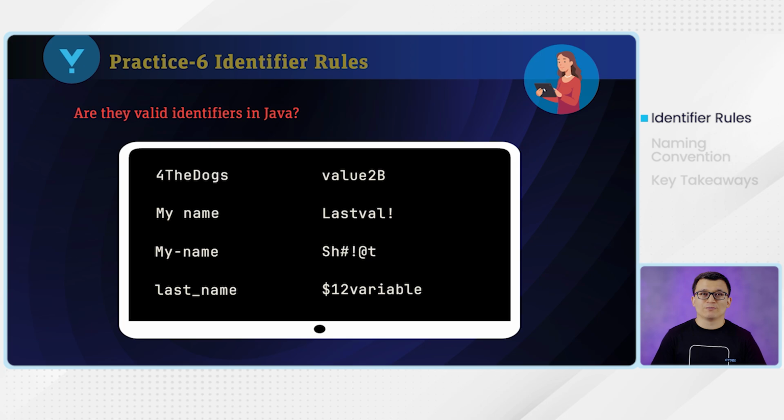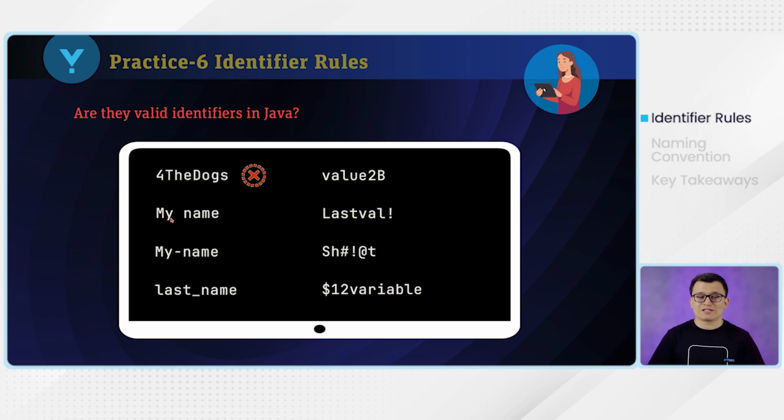And here are a couple more examples of identifiers. Let's see which of them are valid and which are invalid. First of all, for the first one, identifiers should always start with a letter, but here it's starting with a digit. So therefore it is invalid.